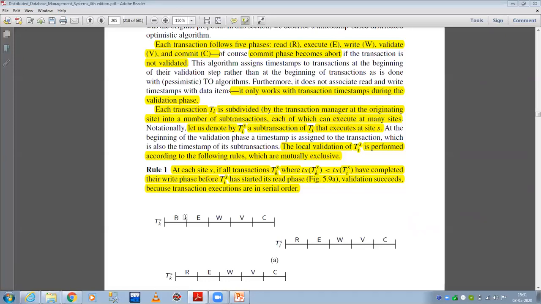We have five components: read, execute, write, validate, and commit. These are the five phases of a particular transaction. TkS has completed its write phase before TiS has started its read phase.